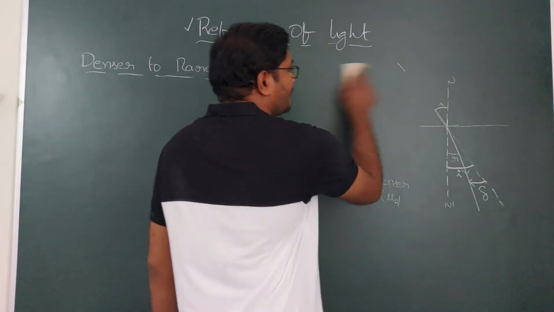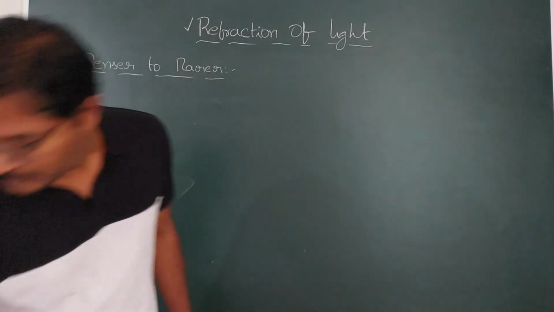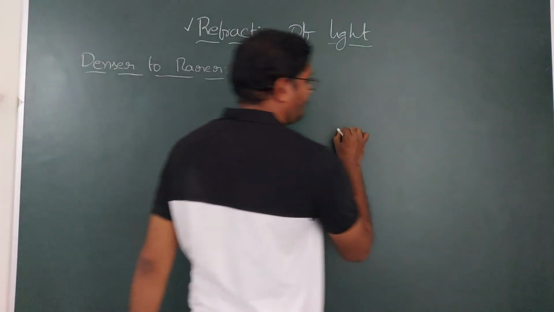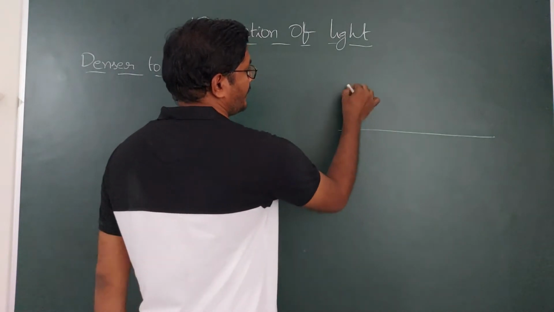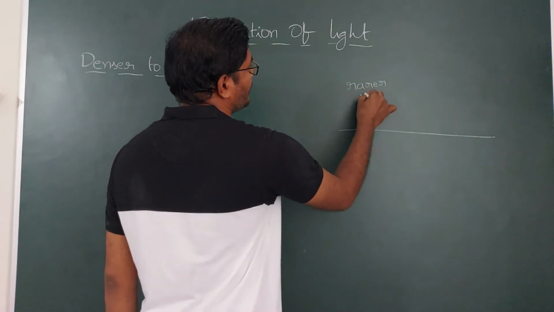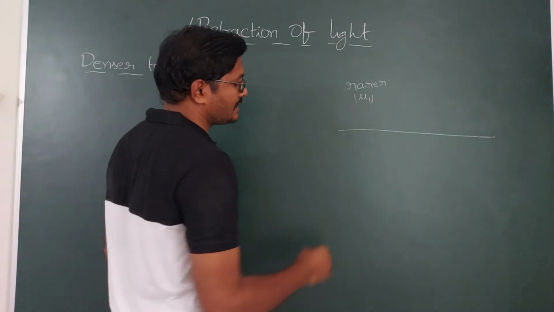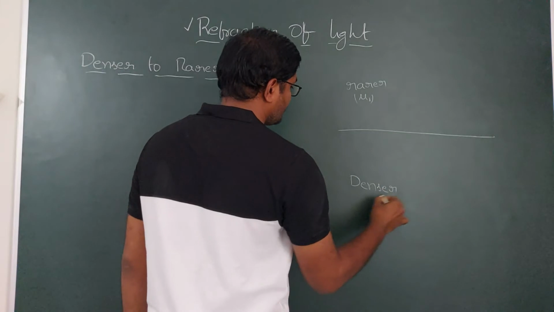So if a light ray is traveling from denser to rarer, suppose there is an interface which is dividing the rarer medium. Take the same position of the rarer medium. Here is the rarer medium having refractive index mu1, and here is a denser medium having refractive index mu2.